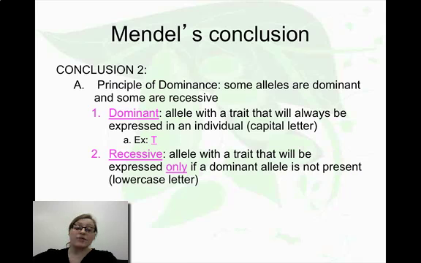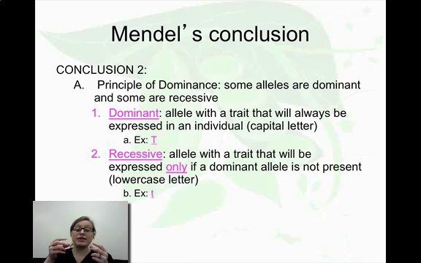Okay? However, if they are recessive, the only way you will see the trait from a recessive allele is if there is no dominant allele present. And we're going to use a lowercase letter here to represent that. So we know for every gene, we have two copies of it that come to us, right? One comes from the egg gamete, one comes from the sperm gamete. And together, that's what makes our homologous pairs, right? Chromosome 1 from dad, chromosome 1 from mom.